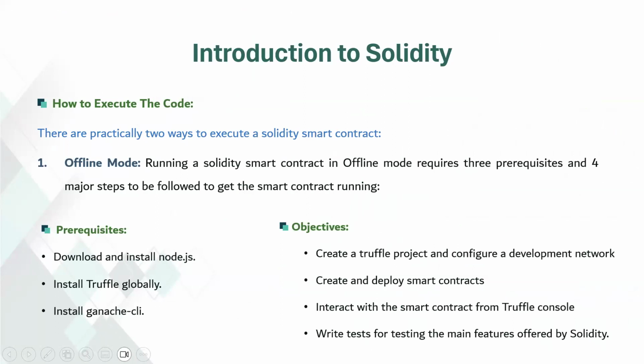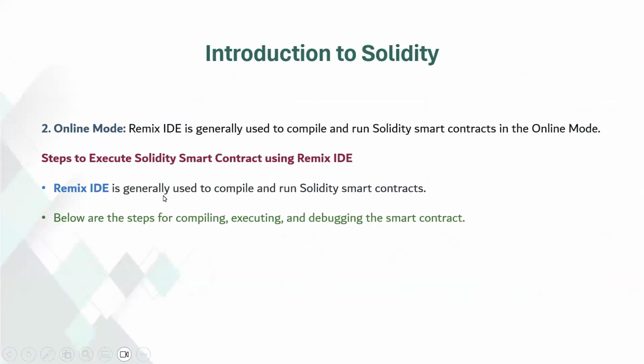Okay, now let's explore how to execute Solidity smart contracts. There are two ways: offline mode and online mode.